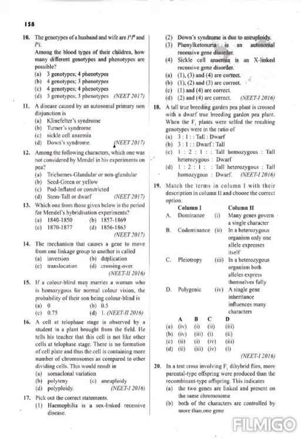Next question. A tall true breeding garden pea plant is crossed with a dwarf true breeding garden pea plant. When the F1 plants were selfed, the resulting genotypes were in the ratio? The tall true breeding plant is capital T, capital T, crossed with the dwarf true breeding small t, small t.